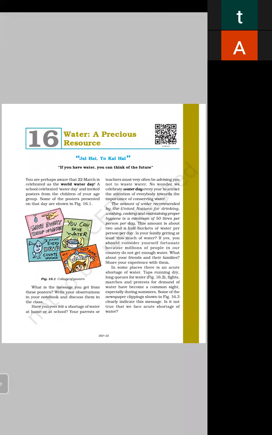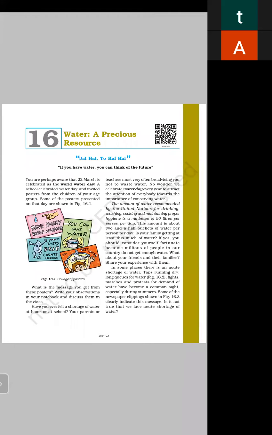Today we are going to start a new chapter, chapter number 16, Water, a Precious Resource. So open your book, page number 193, Water, a Precious Resource.